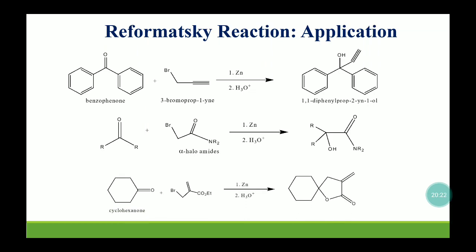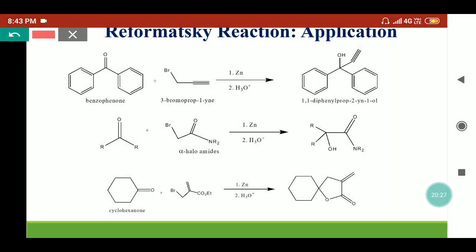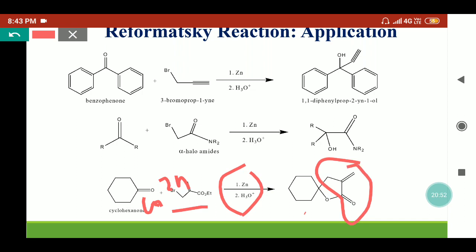Here we are treating cyclohexanone with this compound in the presence of zinc and hydrolysis. So what is happening? First, zinc will insert between the carbon and bromine. It will provide the zinc enolate, and due to the polar nature of the carbon-oxygen bond, this will react. So first we will get oxygen here, and this remaining part, CH2C double bond C COEt, will come to this part.